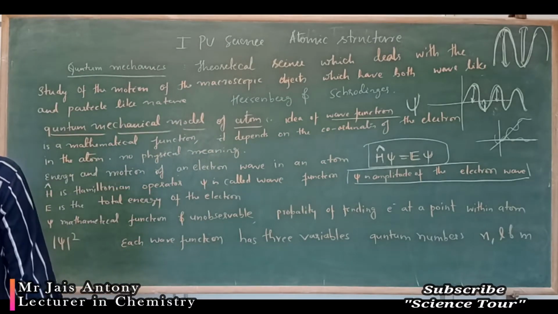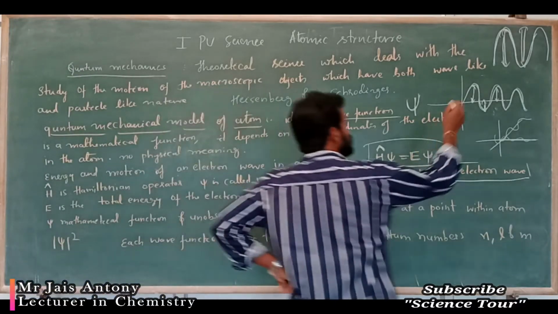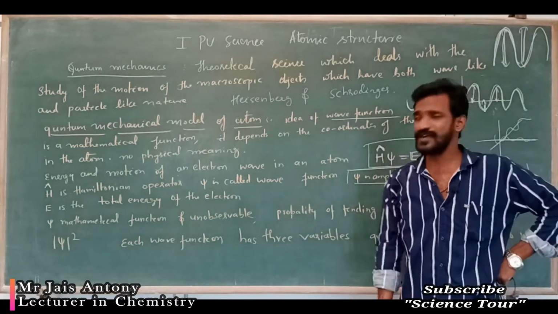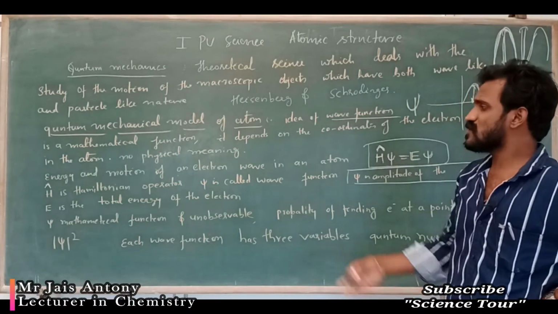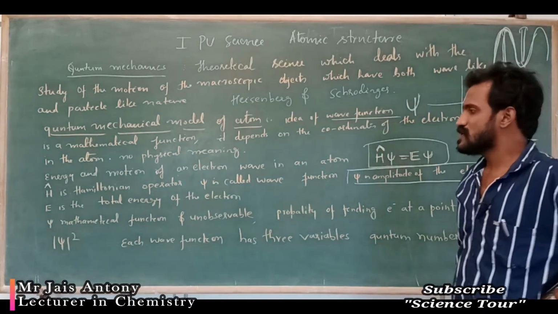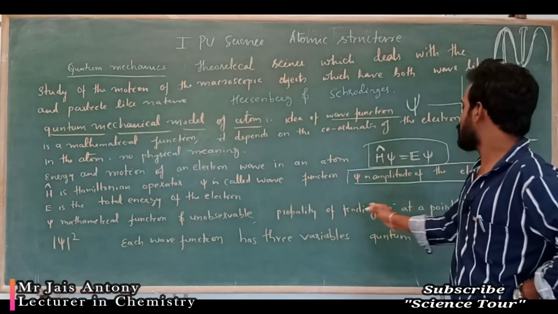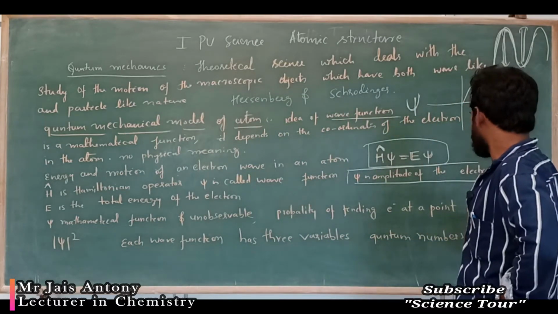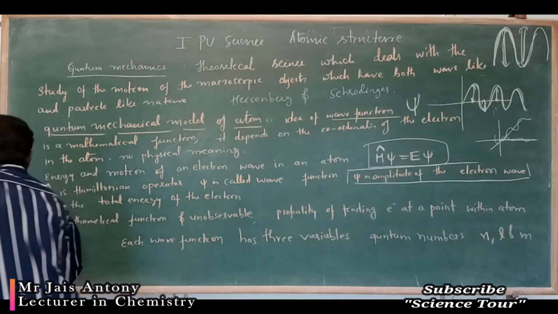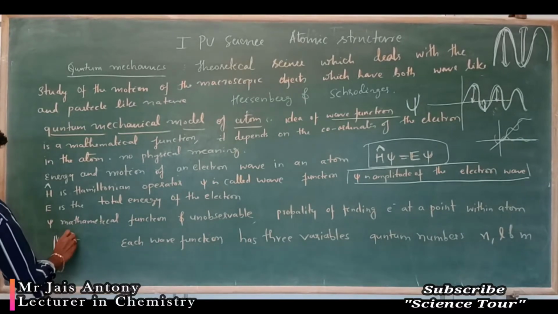Psi is called a wave function. Psi is an amplitude of an electron wave. The amplitude means the height, and that is nothing but the psi wave. There is no physical meaning. E is called the total energy of that particular electron. One relationship is given. Psi is a mathematical function and unobservable. The probability of finding an electron at a point within the atom is given by psi square, the modulus of psi square, like this.